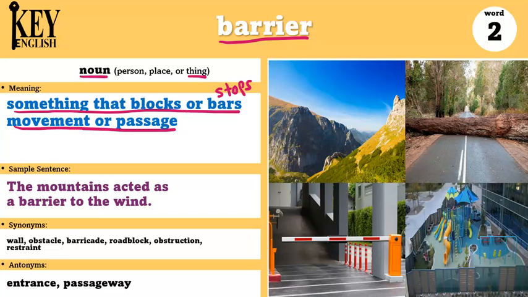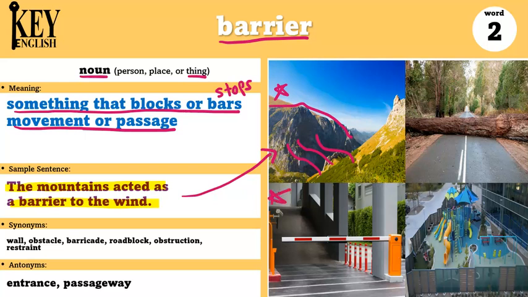The example says, the mountains acted as a barrier to the wind. So in this sentence, there are some mountains and they are the barrier to the wind. They are stopping the wind. The wind is coming here, but because of the tall mountains, it cannot go to the other side. So it is a barrier.